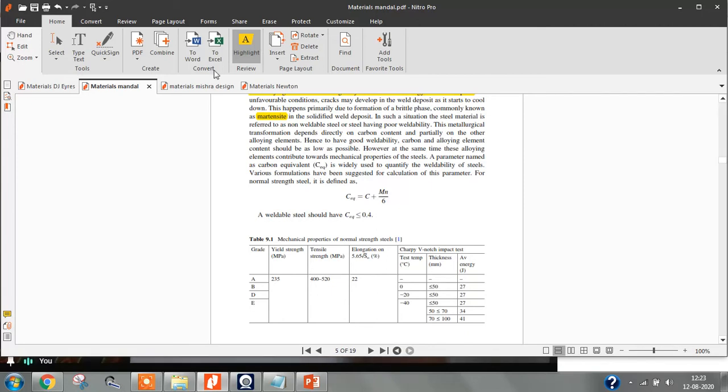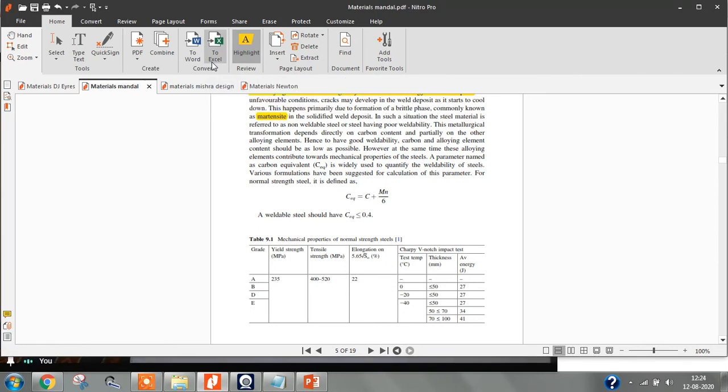When you are determining the composition of the microalloying elements, like the percentage of carbon, manganese, silicon, you should be aware of something called the carbon equivalent. Weldability depends on this factor. This carbon equivalent should be less than 0.4 for good welding.